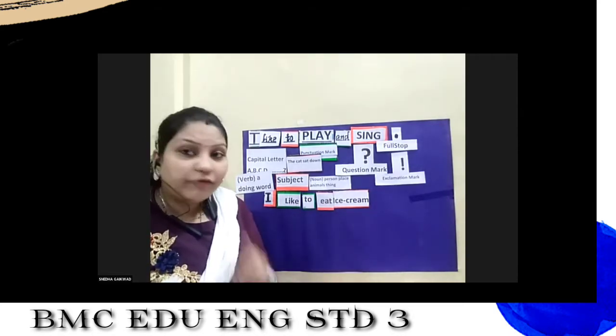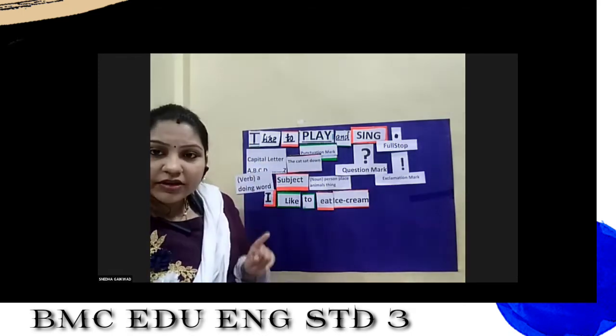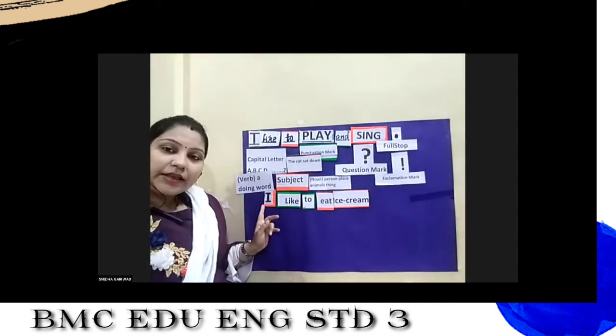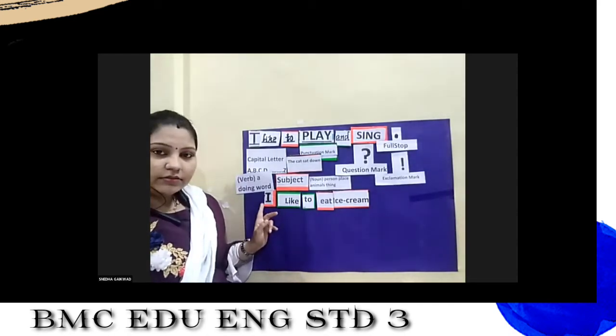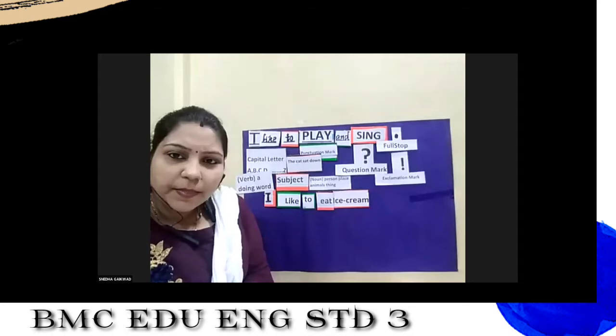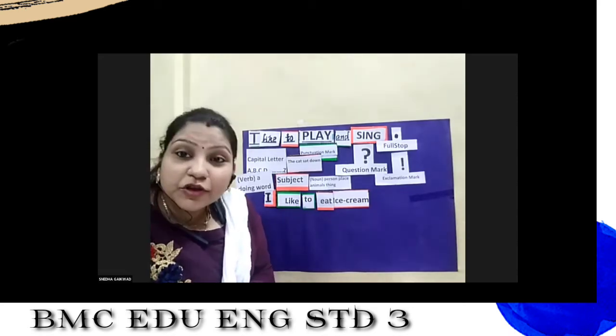Have we used a capital letter when we start the sentence? Yes, we have used the capital letter at the start of the sentence. Now what is remaining? Something is missing in this sentence. Who will tell me what that is? Yes. A full stop. Very good.